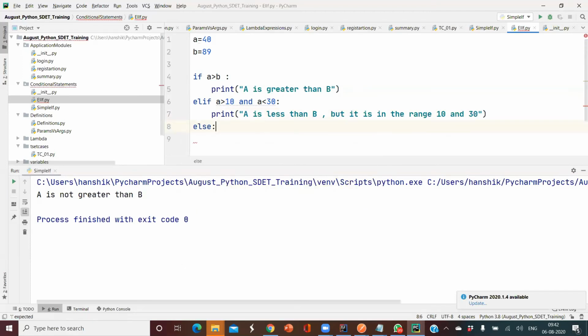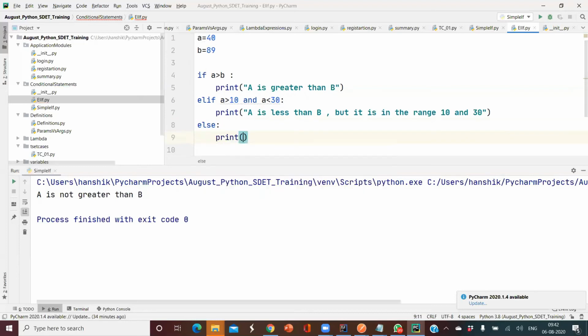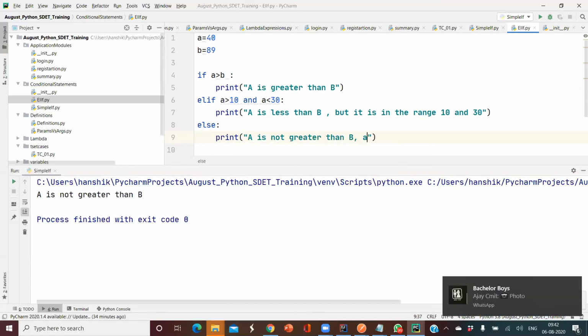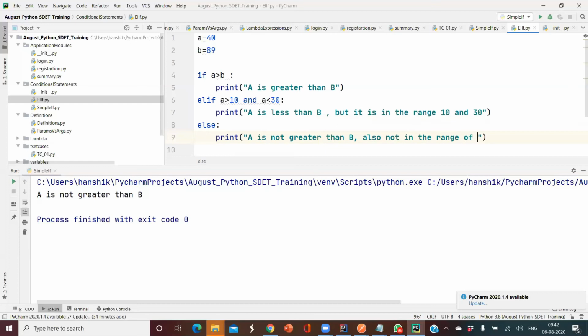Even if this condition fails, then I'll be writing my else block and print A is not greater than B, also not in the range of 10 and 30. Now see properly what will happen here: if your line number 4 is true, then this body will get executed and these two blocks will never get executed.